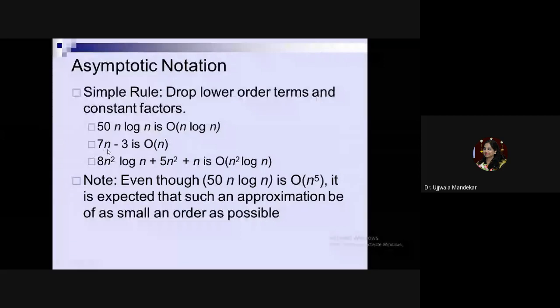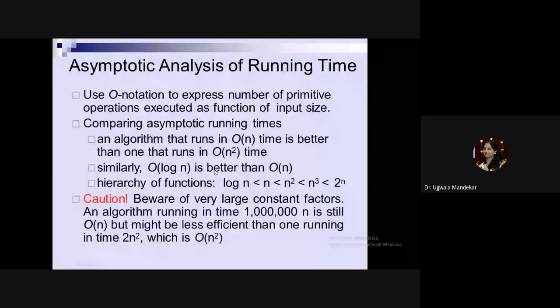Next, if there is a quadratic expression, I will apply the previous two rules: I will ignore the constant, and I will ignore the lower terms. So what are the lower terms of this expression? n and n square are the lower terms. And what is the higher term? It will be n square log n. In n square log n there is a constant 8. I'll ignore that one. So the running time will be equal to O of n square log n. In this way, the asymptotic notation is calculated for the given problem.